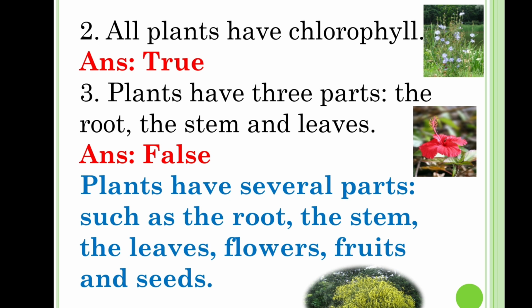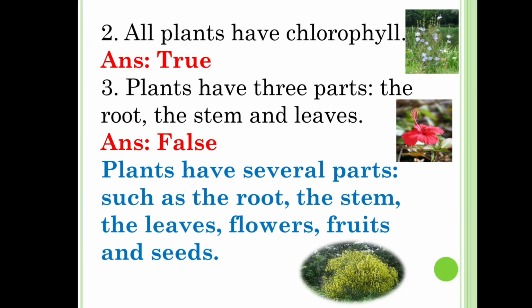Second one, all plants have chlorophyll. Answer is true. Third one, plants have three parts: the root, the stem, and leaves. Answer is false. Plants, they don't have only three parts. They have several parts such as root, stem, leaves, flowers, fruits, and seeds.